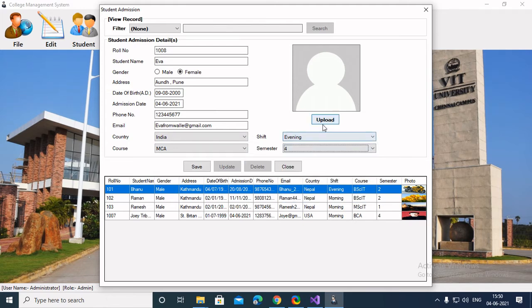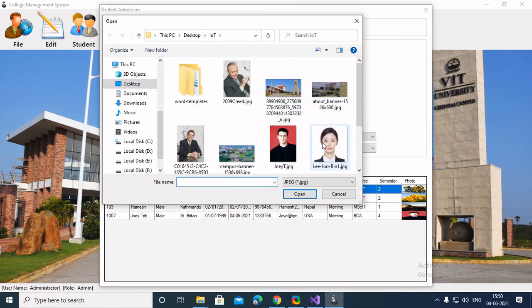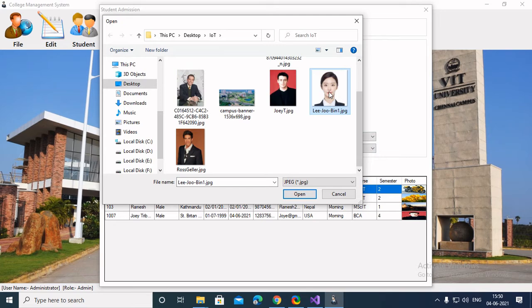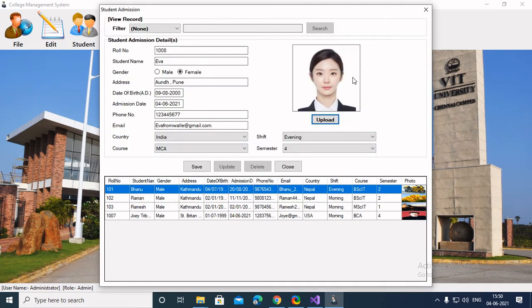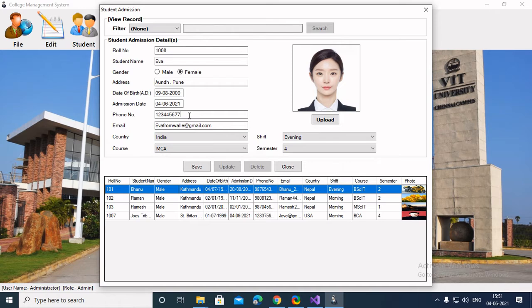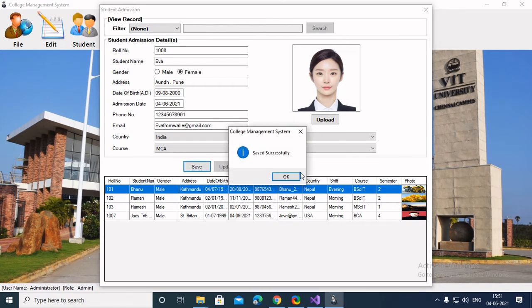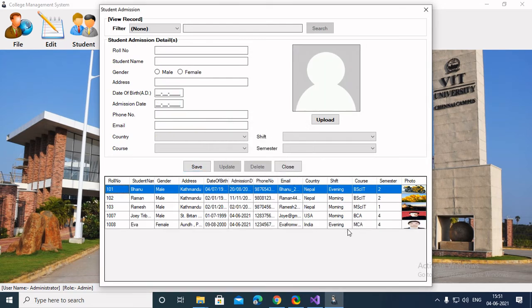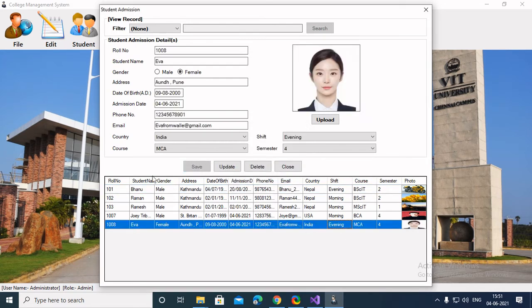So photo, as you can see, the photo alignment is perfectly aligned here. So we'll save the details, and the phone number showed an error as I have inserted 9 digits. Saved successfully. So as you can see, Eva is also added here.